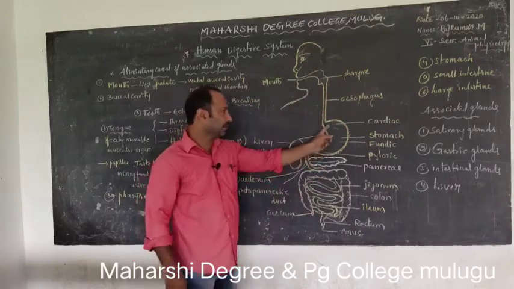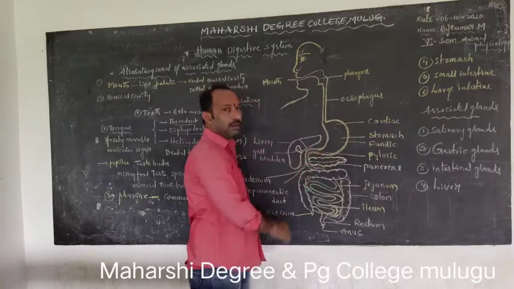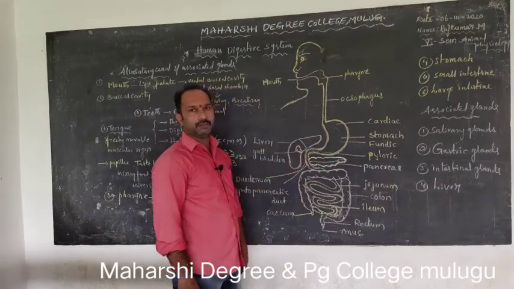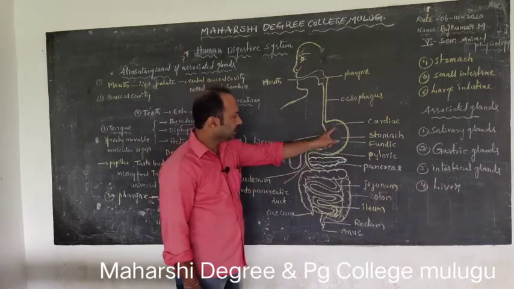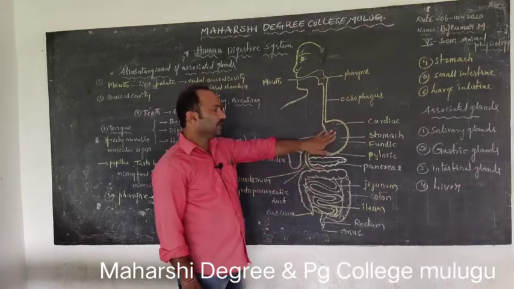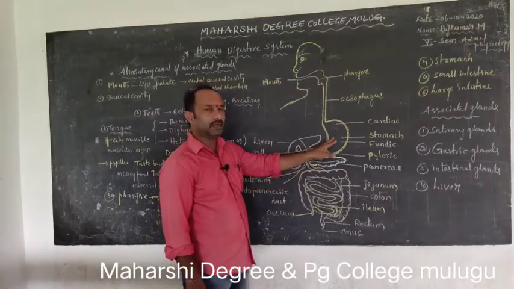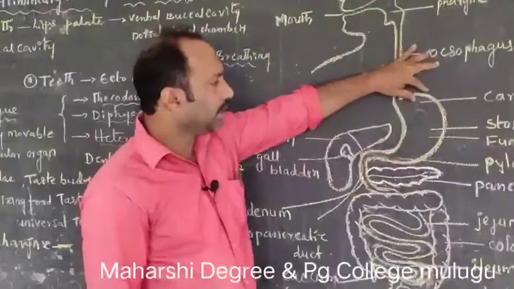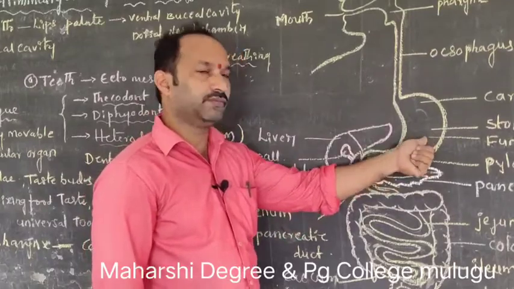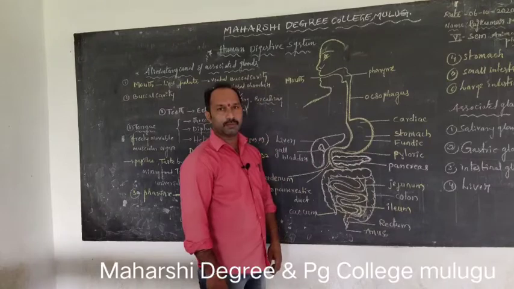Next, the stomach. The esophagus leads to the stomach. The stomach is a muscular, bag-shaped, J-shaped organ. It contains three parts. The anterior part is called the cardiac stomach, the middle part is called the fundic stomach, and the end part is called the pyloric stomach.